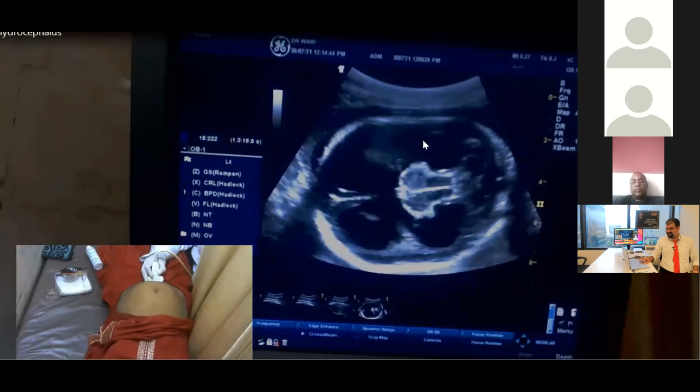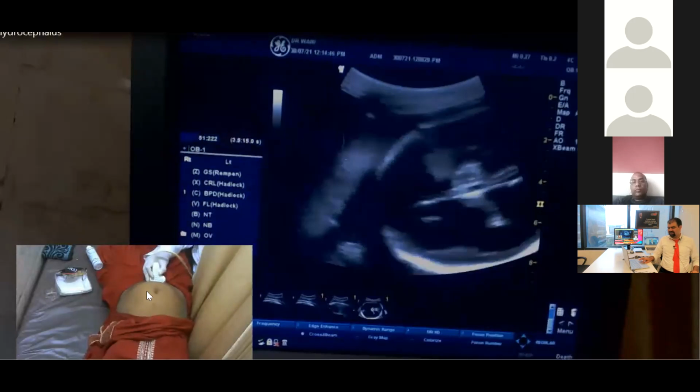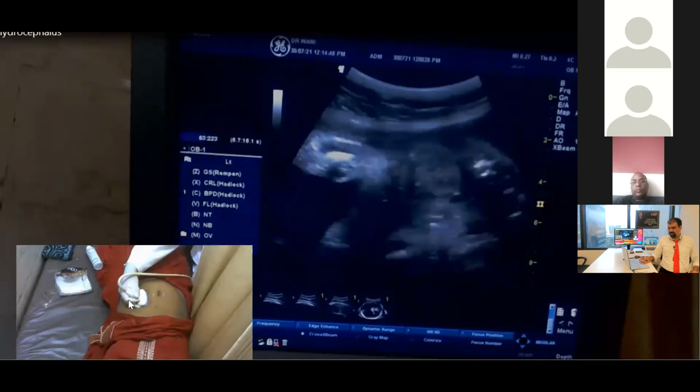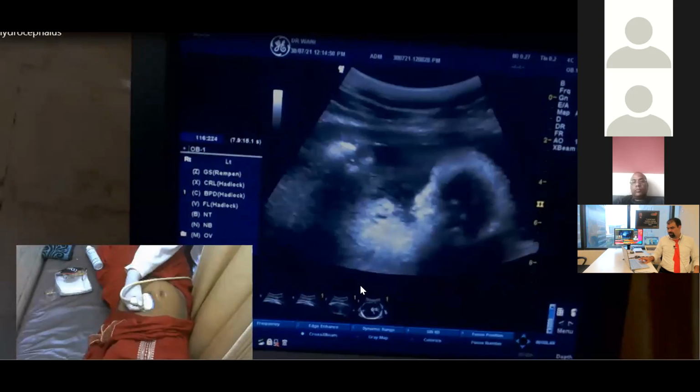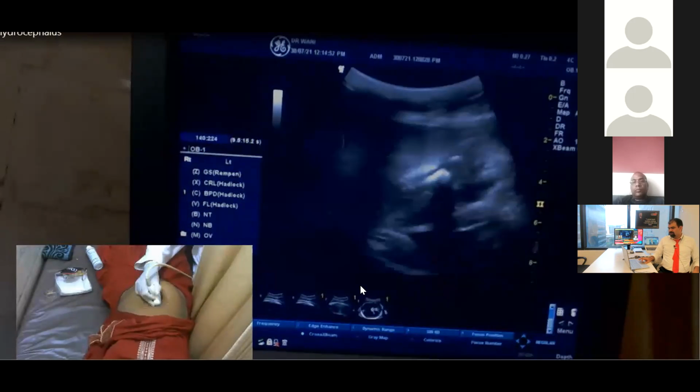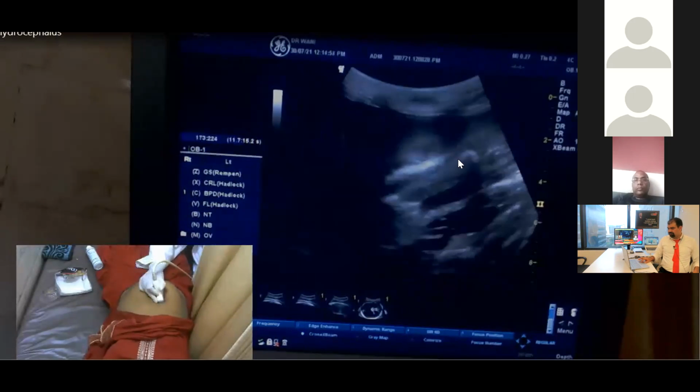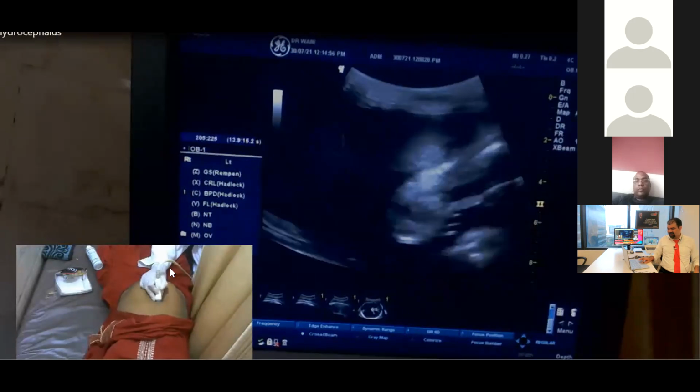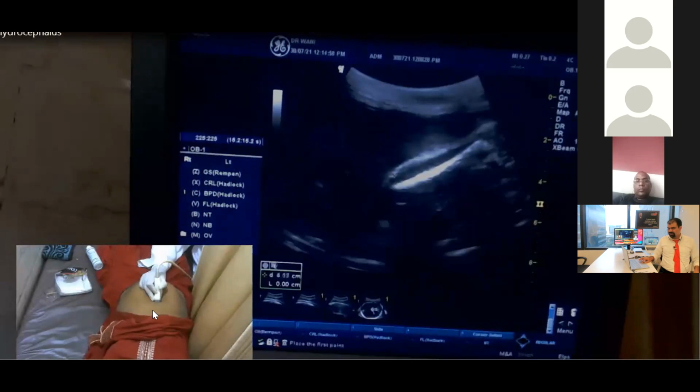Now see, these are not stills, these are not pictures, these are live patient scanning over here. So enough for the day. Now see the femur. I told you that the head is over here. You will search for the femur on the opposite side. So this is the femur over here.